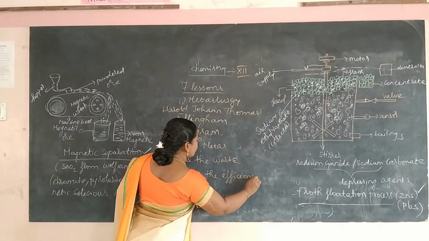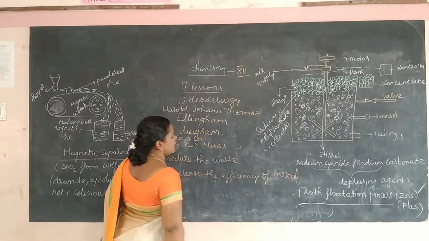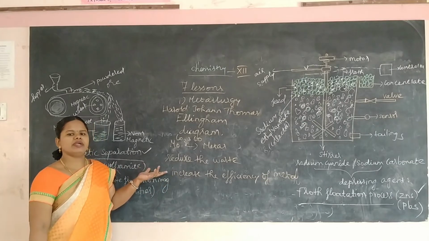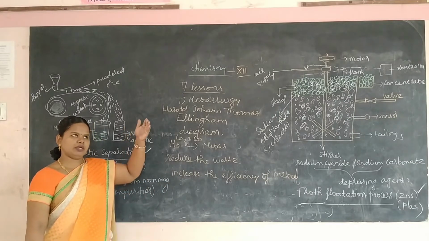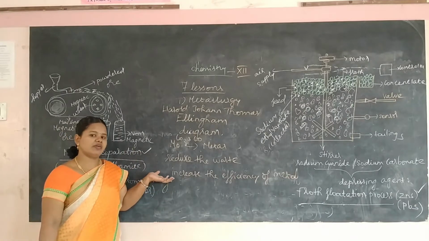In the earlier days, they used metal only in limited ways, but in our day-to-day life, we are using metal in larger quantities, and it is of maximum use.